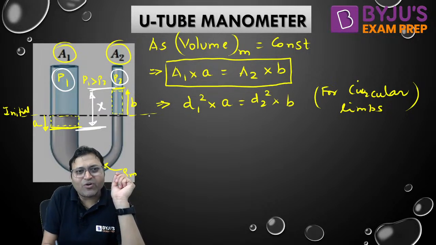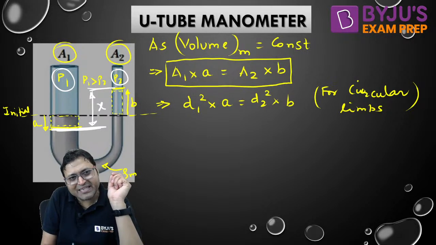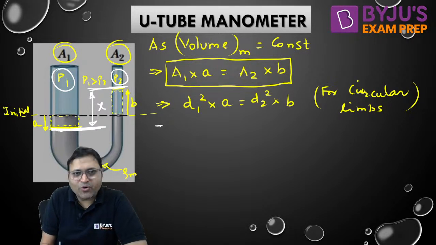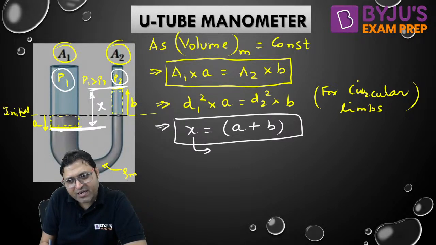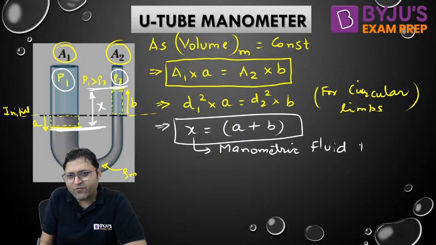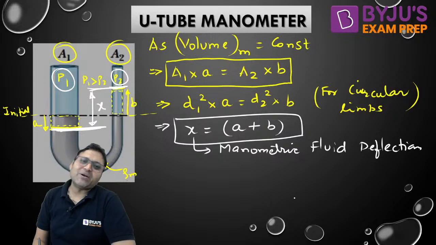So this is called as X. The left limb is having the level here, the right limb is having a level here. So X will be equal to A plus B. That is called as manometric fluid deflection.